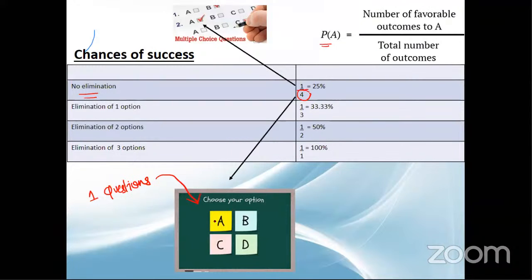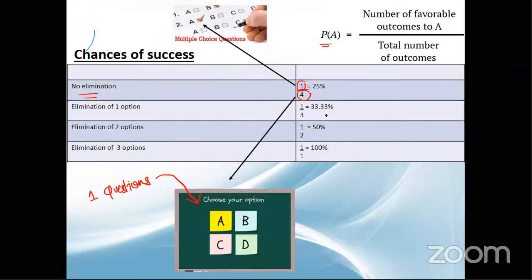Out of four, one option will be correct, so number of favorable outcomes is one. When you divide 1 by 4 and multiply by 100, you get 25%.